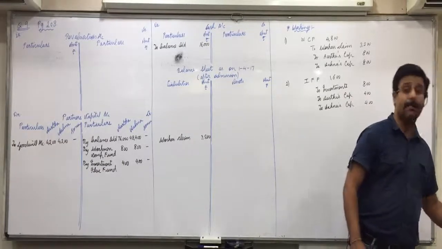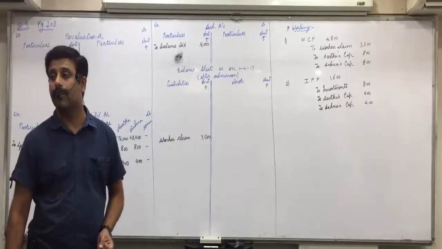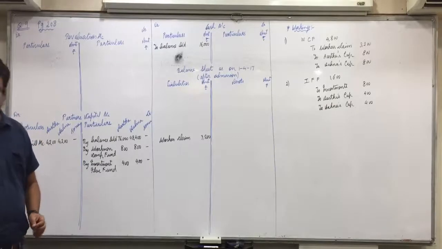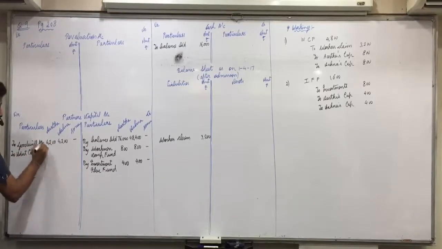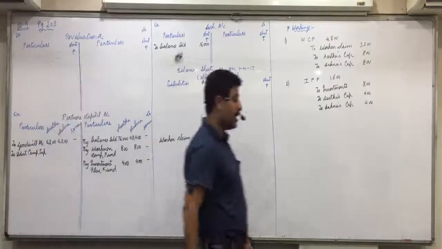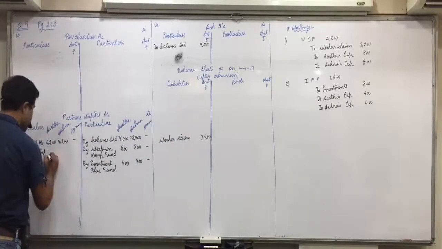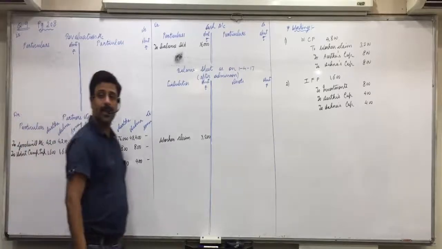Akanksha, advertisement campaign expenditure 3,200. Asta's capital account debit, Anna's capital account debit to advertisement campaign expenditure. So again, partners' capital account debit means we will write it on the debit side, to advertisement campaign expenditure account. The amount of advertisement campaign is 3,200, so 3,200 into half is 1,600, again 3,200 into half is 1,600. Understood that everyone?